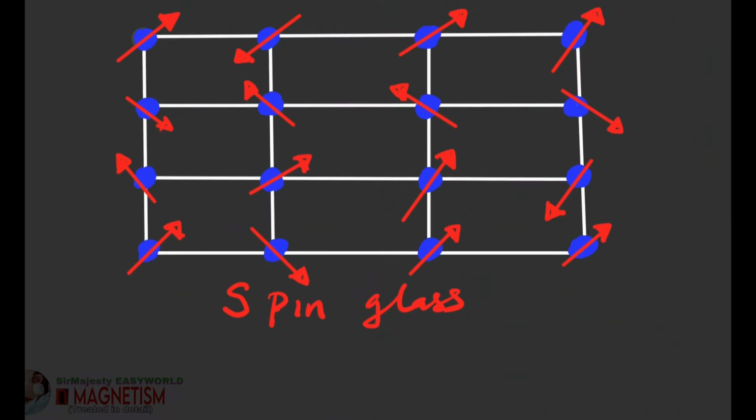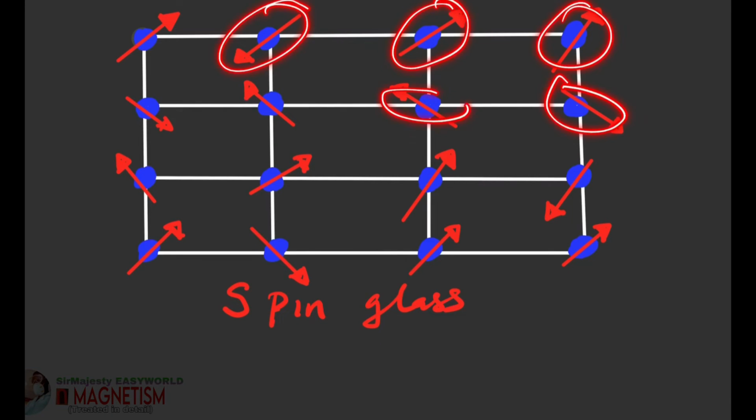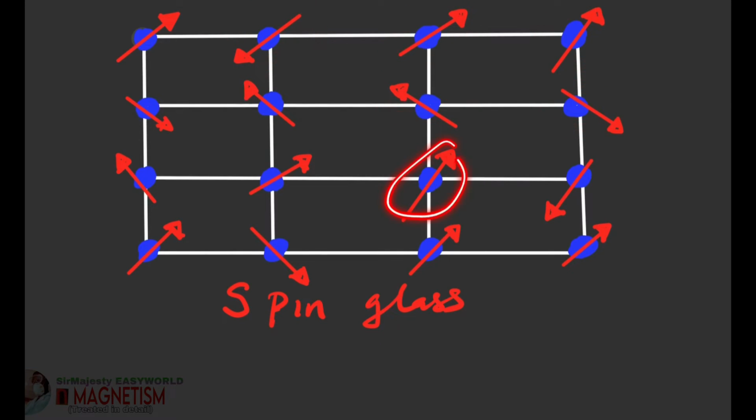Another form is what we call spin glass. In spin glass, there are scattered and frozen spins in different directions, not anti-parallel, but just scattered from all angles, such that you cannot tell whether it is paramagnetic or diamagnetic. It is all just scattered. And unlike in the case of a paramagnetic substance, where each of these is still spinning around, here they are frozen, they are fixed.